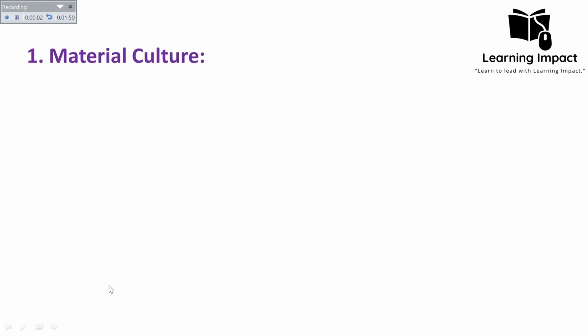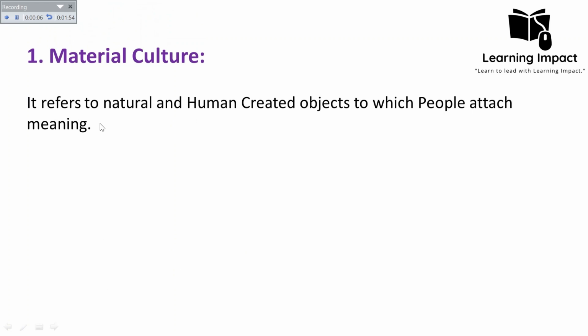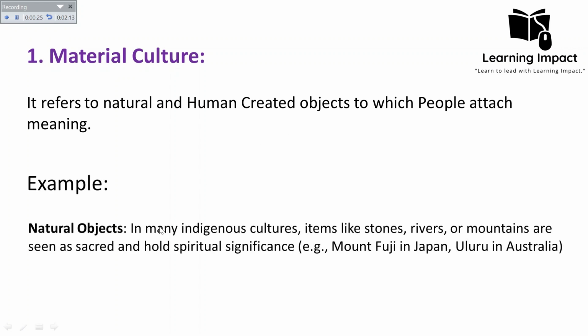Okay, the first type of culture is material culture. Material culture can be defined as natural and human-created objects to which people attach meaning. It refers to objects, meaning anything that is visible, that we can see, that is in concrete form. It may be natural objects or human-created objects. For example, in the case of natural objects, many indigenous cultures use items like stones, rivers or mountains which they view as sacred and which hold spiritual significance.